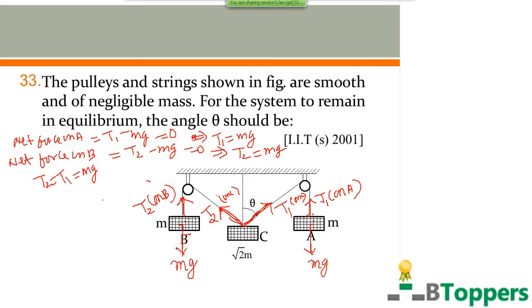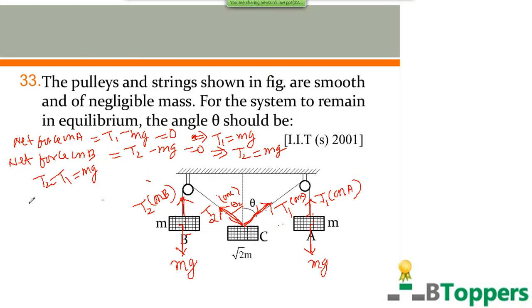We can resolve the tensile forces into components here. So here T1 and T2 are equal in magnitude. Therefore, these two tensile forces have the same magnitude. Net force on block C must be 0, so the resultant force in the horizontal direction should be 0 and the resultant force in the vertical direction should be 0. So T1 and T2 are equal, so horizontal components must be the same. Call this angle theta 1 and this angle theta 2.